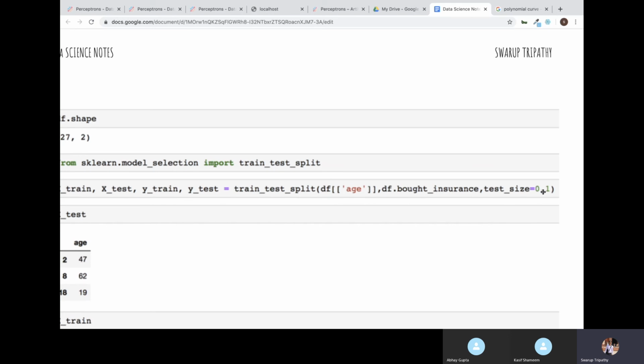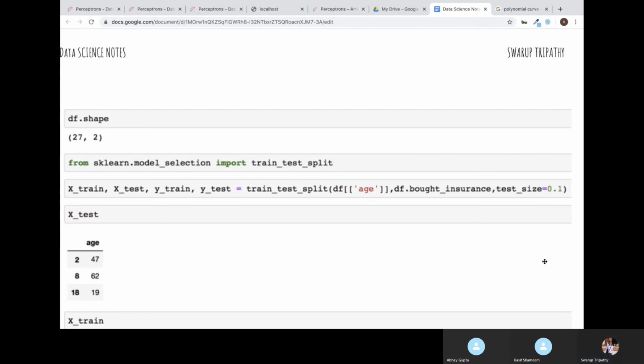So 24 records we will use for training, means we will use them within the equation, and 3 records we will keep outside, which the model doesn't know. We will use them for prediction, to see if the model is able to predict the data which it has not learned. For that we are doing this train test split. Are you getting this part, train test split?